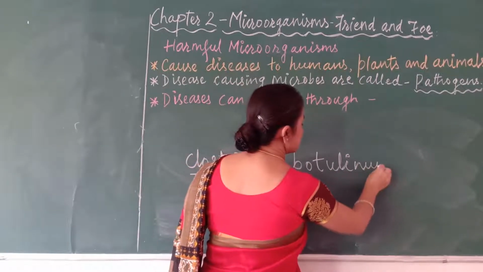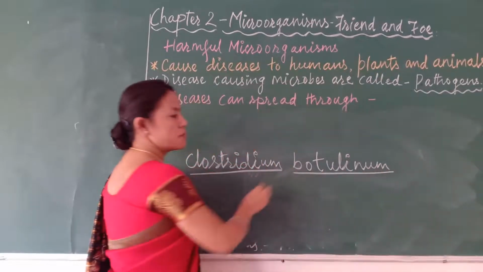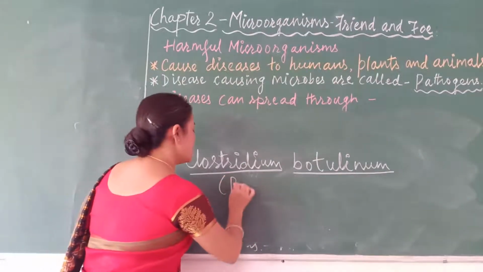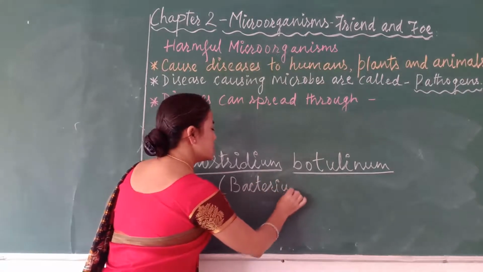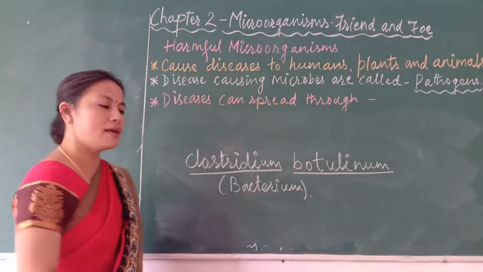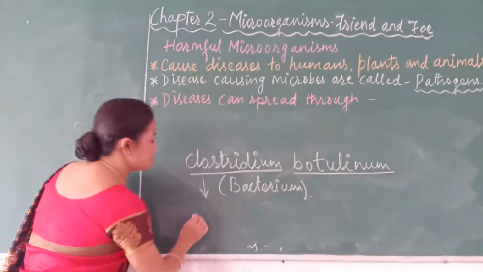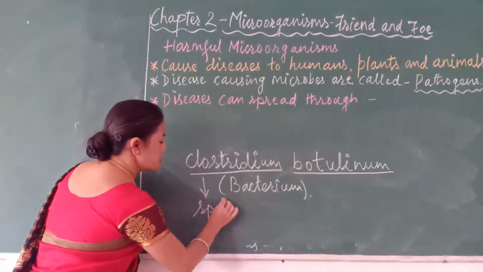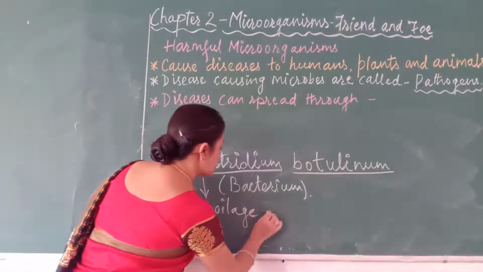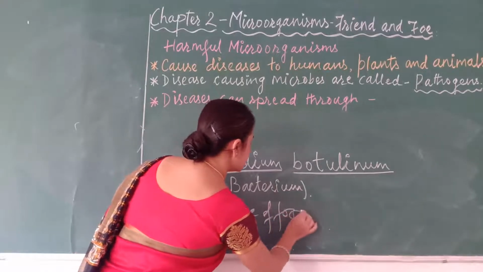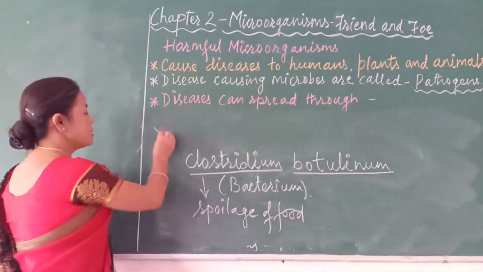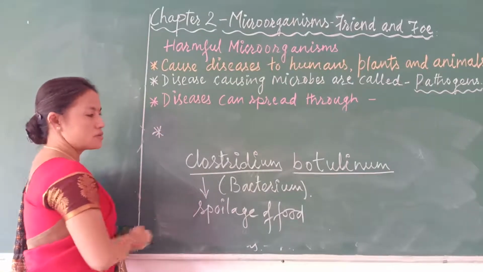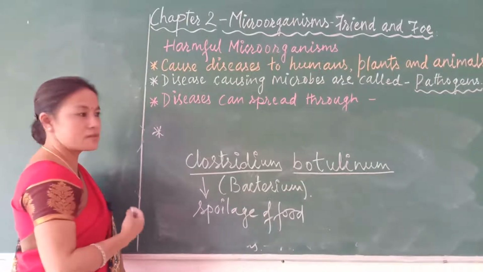Botulinum. This is the name of the bacterium. Now this bacterium causes the spoilage of food. It will spoil the food. The spoilage of food means it causes food poisoning, you have heard, isn't it? Food poisoning. So there are certain microorganisms which cause food poisoning or spoilage of food.